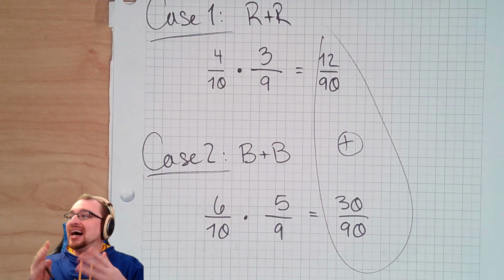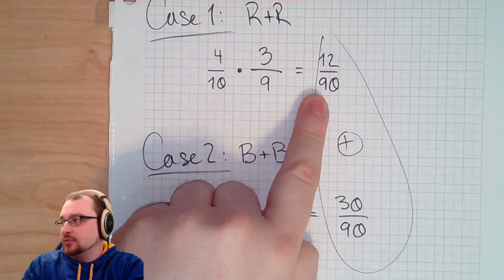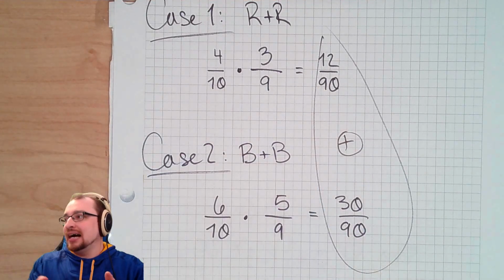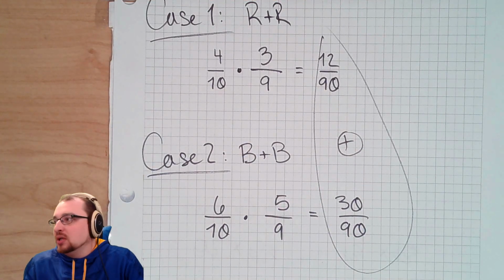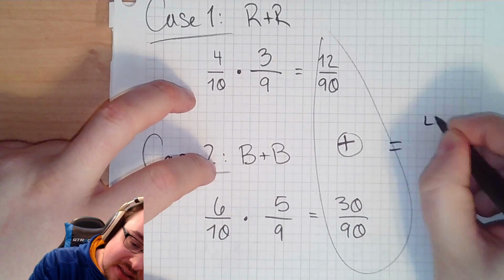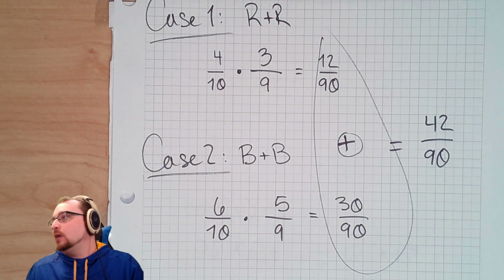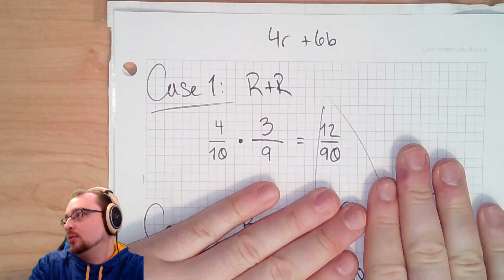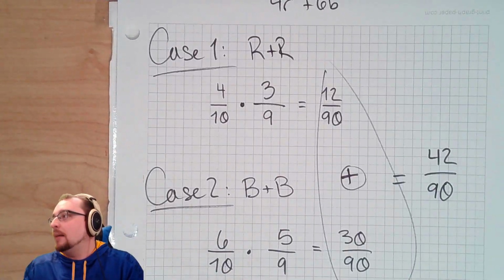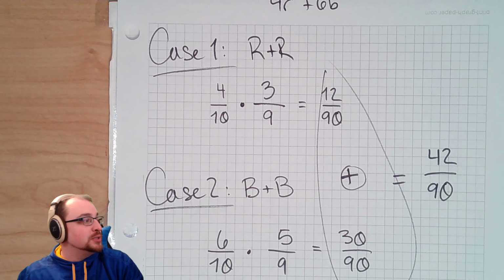But if we want to know the odds of drawing either double red or double blue, well, if the odds of just drawing double red would be this, but if I'm also allowed to get blue, well, then my odds just went up, right? Because I can now do all the double reds, but I could also do all the double blues. So my odds are going to go up. I'm going to add those so that they don't shrink, but instead, the odds go up. The more options I have to win, the higher the odds will be. So if it was just double red, my odds would be this. And if it was just double blue, my odds would be this. But together, we're going to add, and it's going to go up by that amount. 42 out of 90 are winning scenarios, which is just under half, by the way, for this particular problem.